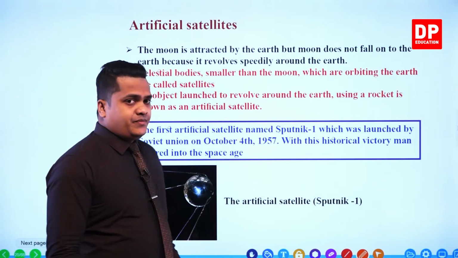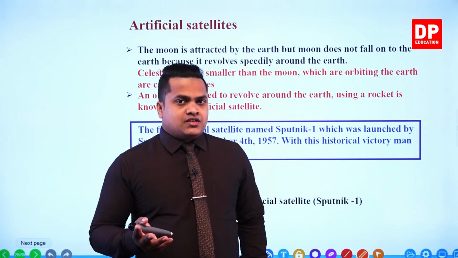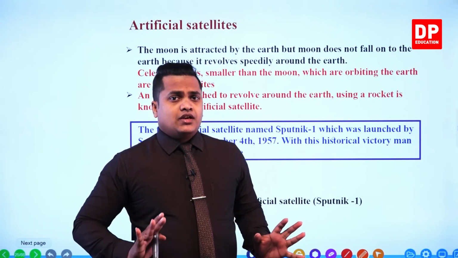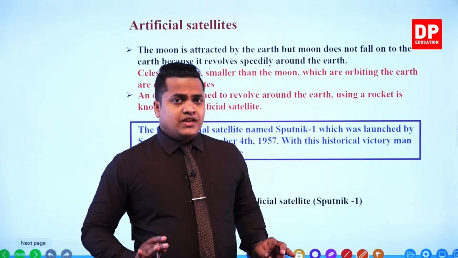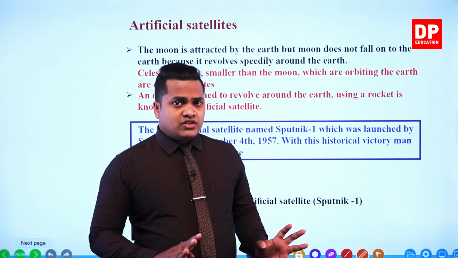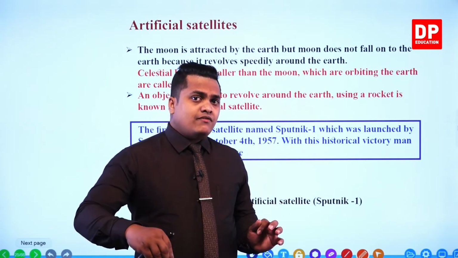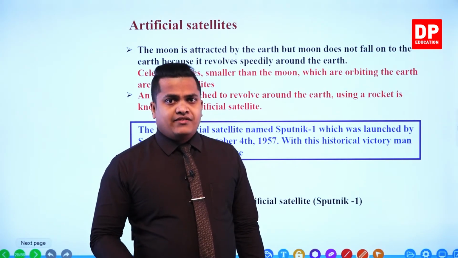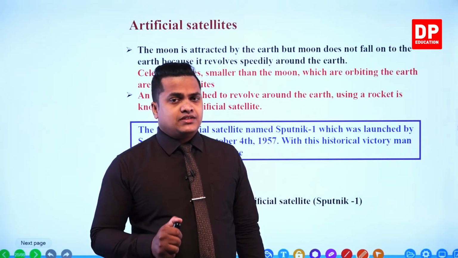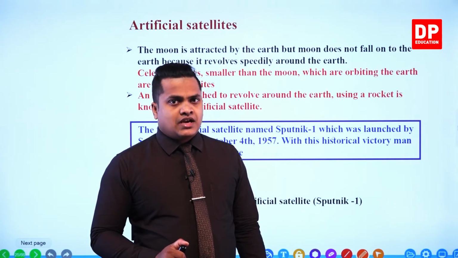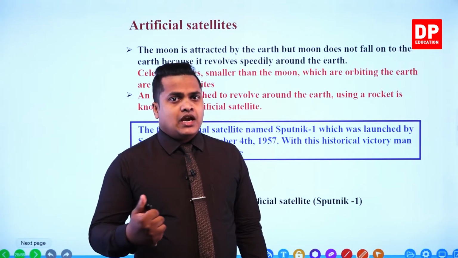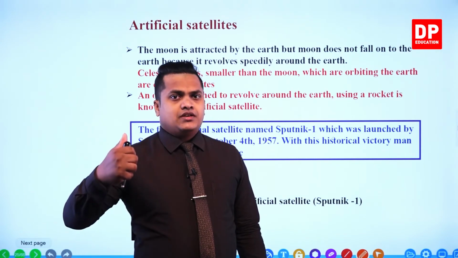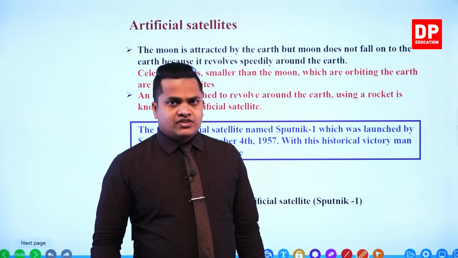It is a special kind of machine, a larger computer, sent to outer space to revolve around our earth, right? Definitely, when sending this, you have to use a rocket. Otherwise there is no possible way to conquer outer space. So by using a rocket, we are launching a special kind of machine to outer space.